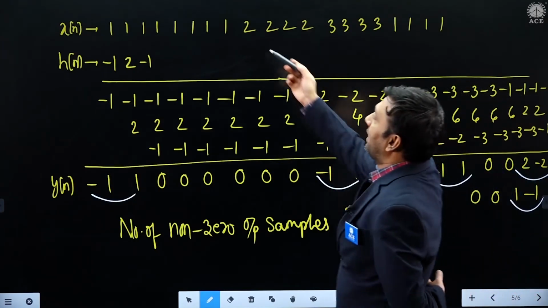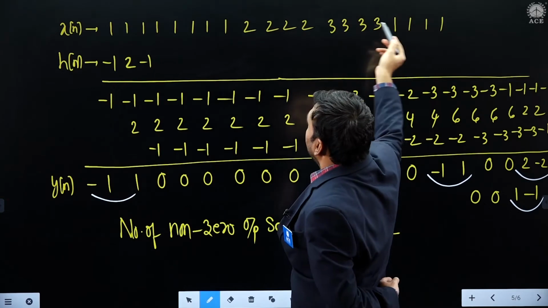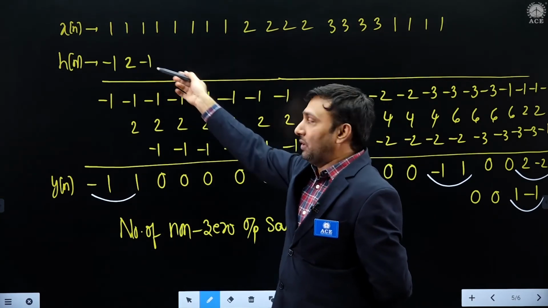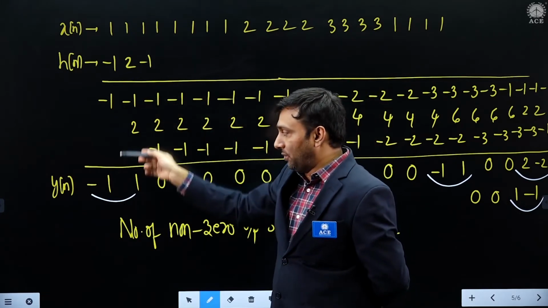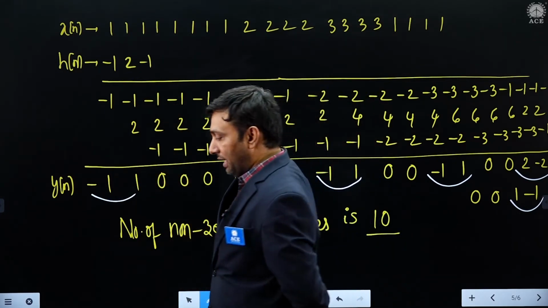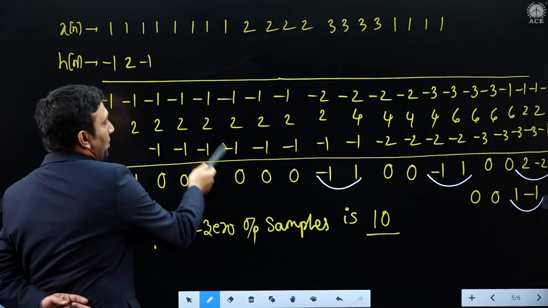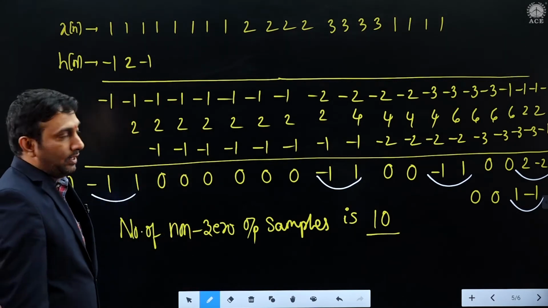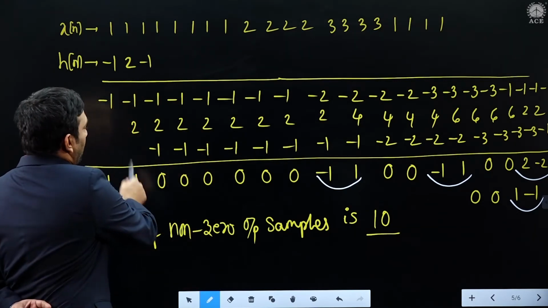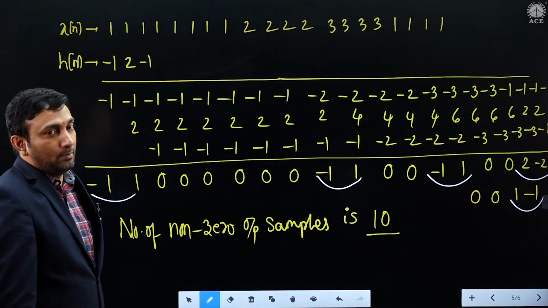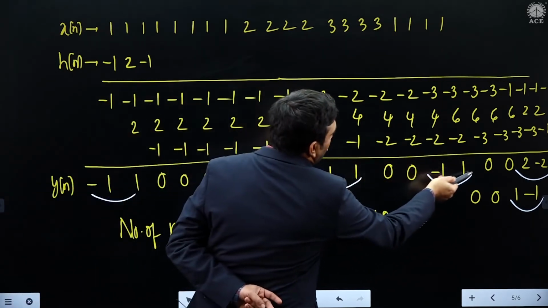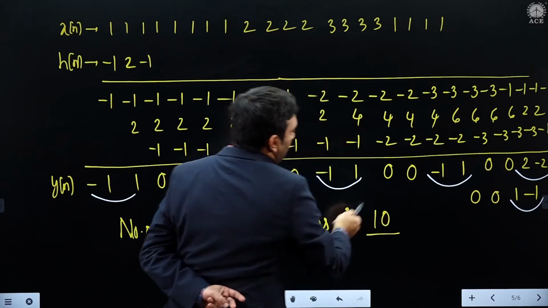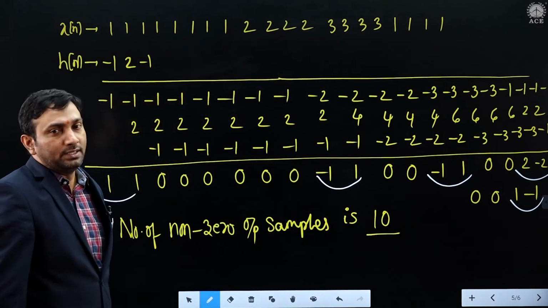So take the input data, take the h of n data. You are aware of the sum by column method: multiply sample by sample, after that do addition. After doing addition, we got this as the final output. With the white color pen, I have shown how many samples the amplitude is defined. Here 2, here 2, here 2, here also 2. Total 10 samples, the output is non-zero.